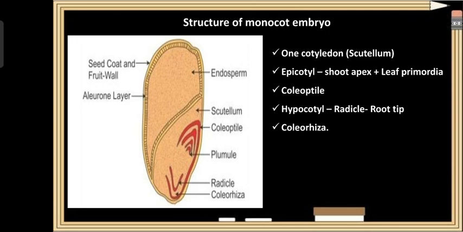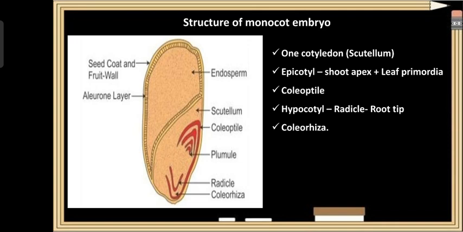This hypocotyle part develops into the radicle part of the plant body. That means it develops into the root cap of the plant body. So the radicle and the root cap are completely enclosed in a sheath called coleorhiza.